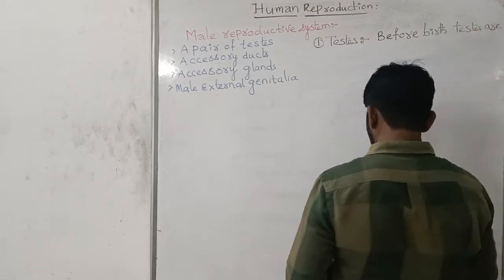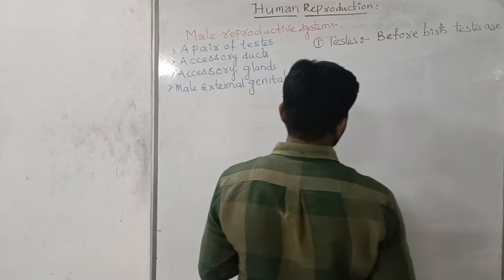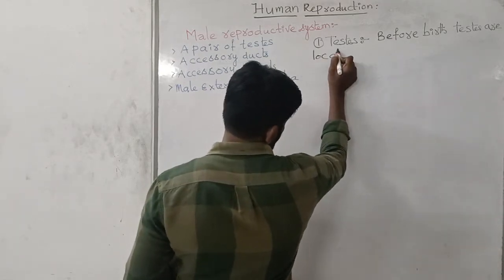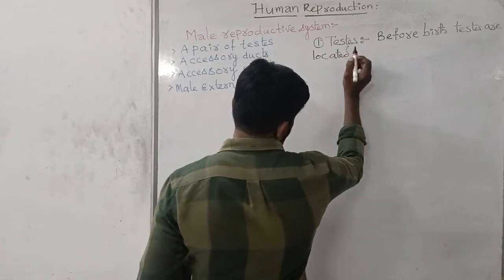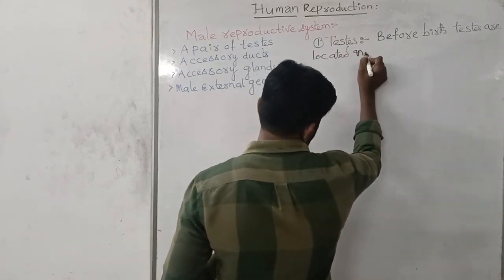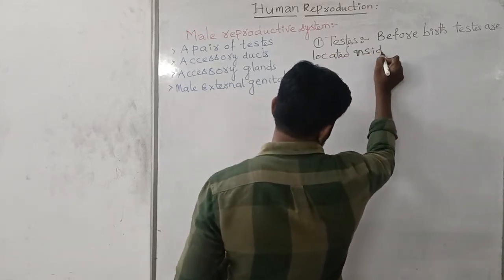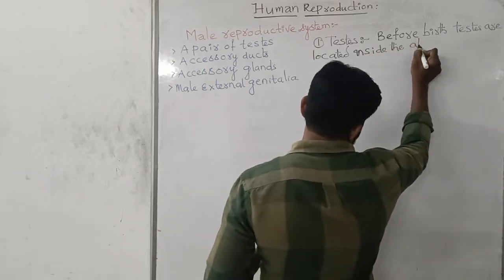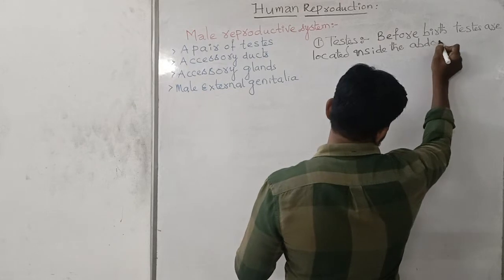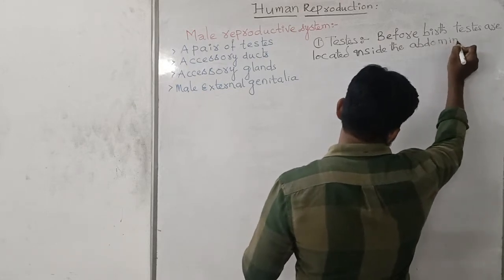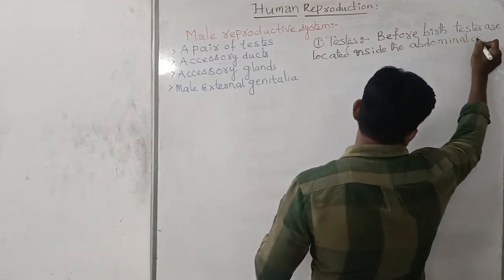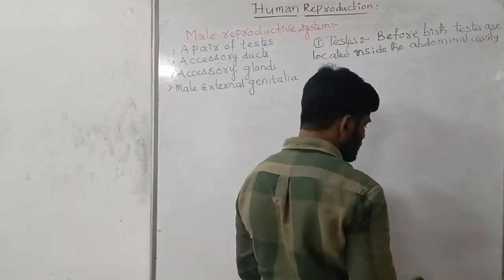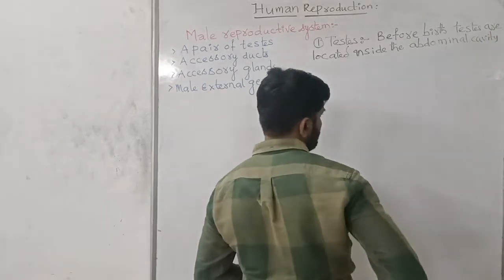Testes are located inside the abdominal cavity.